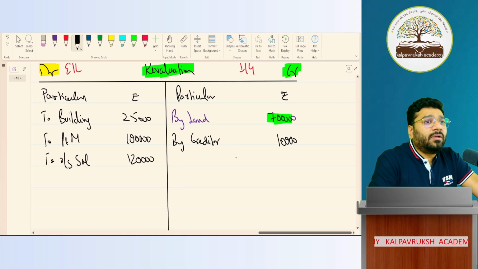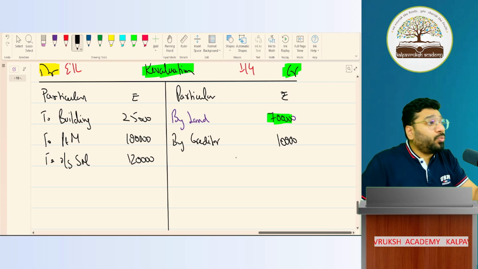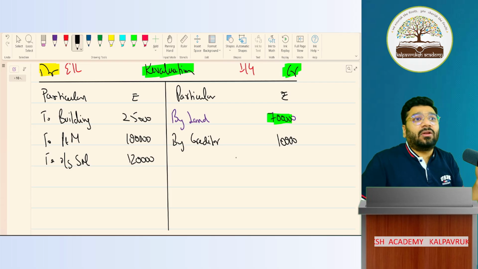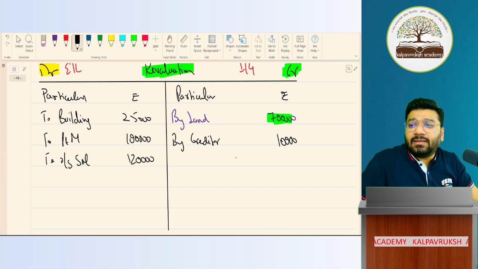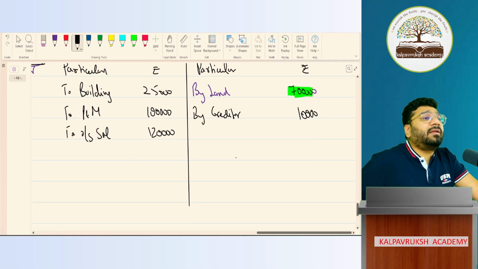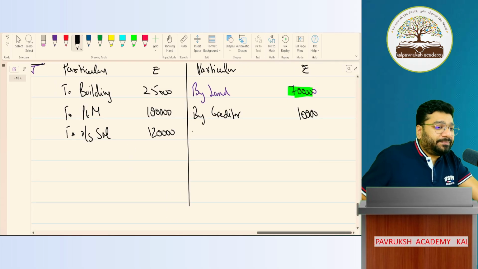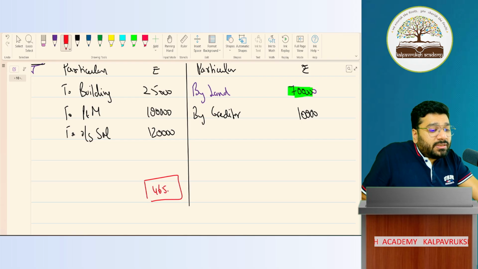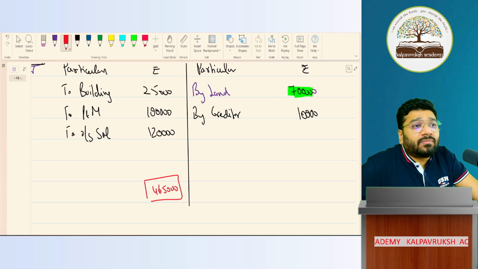All good? Okay. Individual gains and losses, you said. I don't want individual gain and loss. I want net gain and loss. So calculate and tell me, is the net gain coming or net loss coming? Net gain coming? Okay. Net revaluation gain is how much? 4,65,000. This is called revaluation gain.